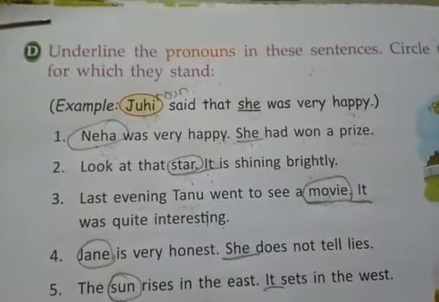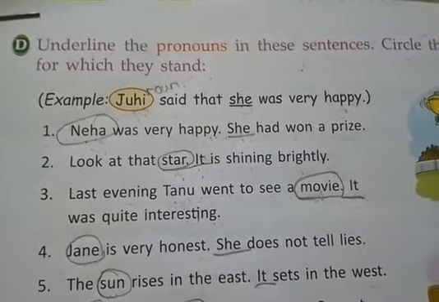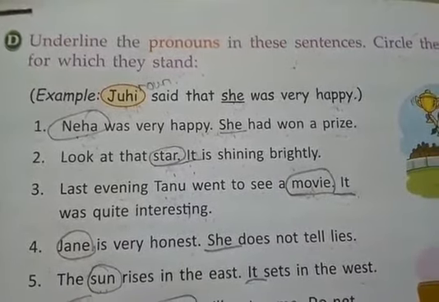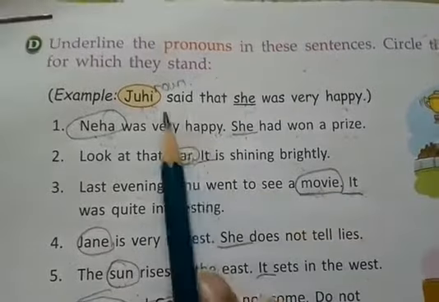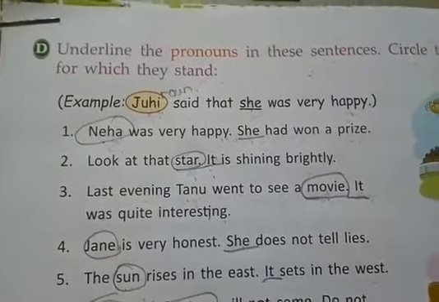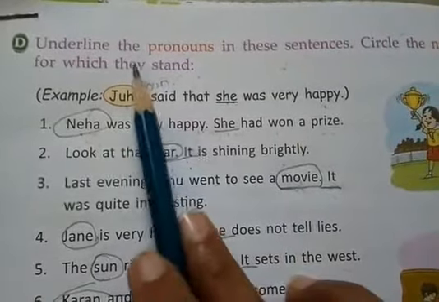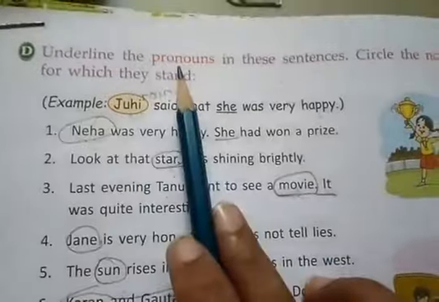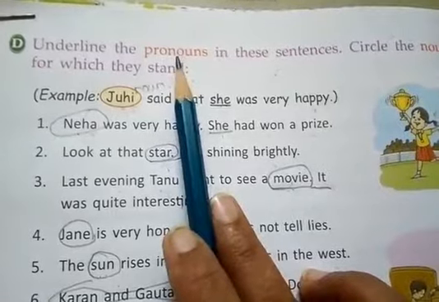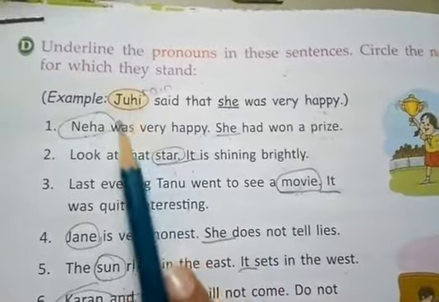Hello children, take out page number 38 in your grammar textbook, exercise D. In this exercise, we have to underline the pronouns and circle the nouns for which they stand. This means for the pronouns that we have underlined, we have to circle the noun they stand for.